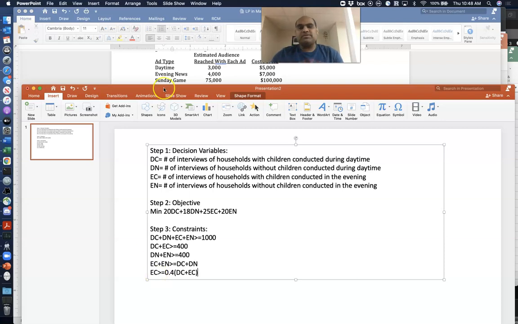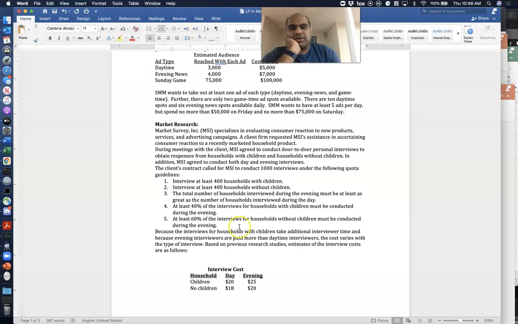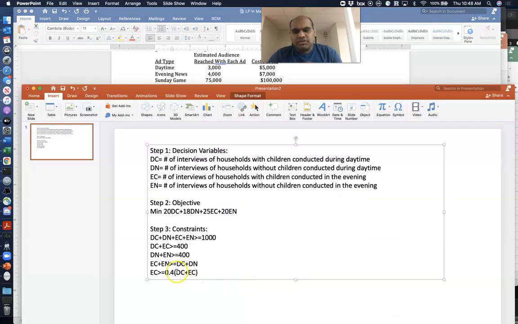Let's go over this statement again. It says at least 40% of interviews for households with children. So you're just looking at interviews for households with children. At least 40% of them must be done during the evening. This is the total number of interviews for households with children, both daytime and evening time. So at least 40% of this has to be done in the evening. It can be more than that. It could be 50%, 60%, 70%. That's why it is greater than or equal to 0.4 times that.